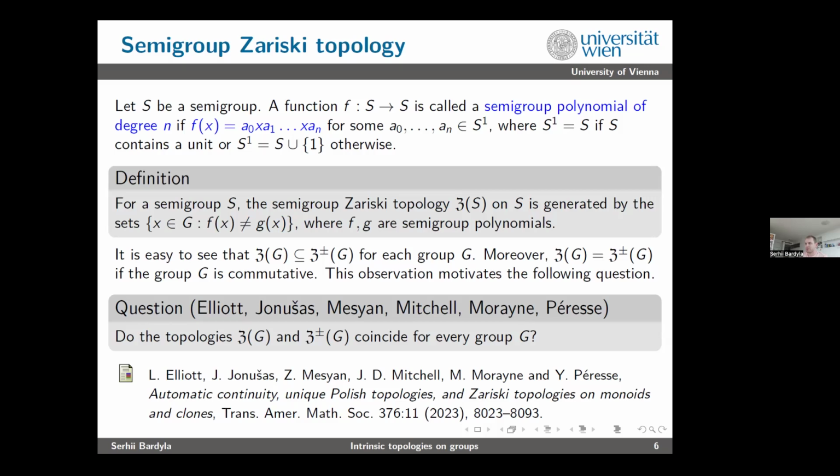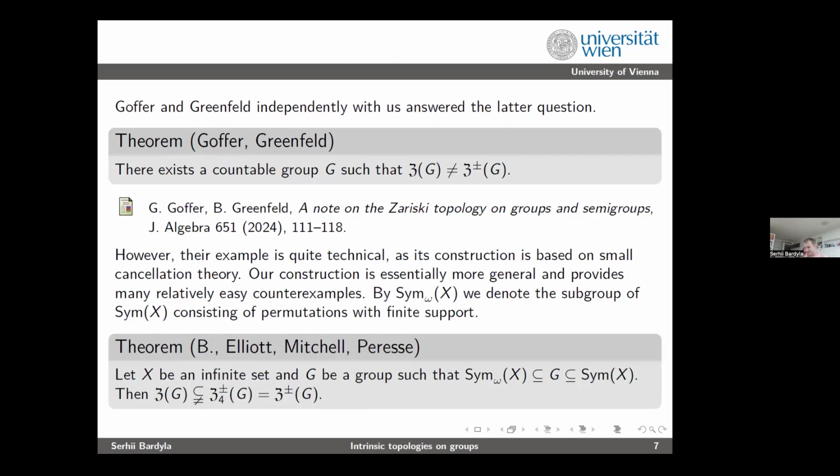We worked on that question with my collaborators, but we were too slow. We preferred to prove more results and do less typing. And our competitors, Goffer and Greenfeld, preferred to prove and type quickly. So that's why we independently answered the latter question, but they published the paper first. They actually constructed a countable group G for which these topologies are different.